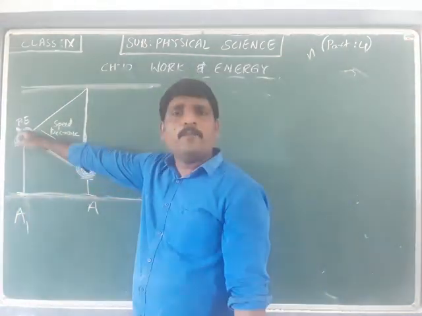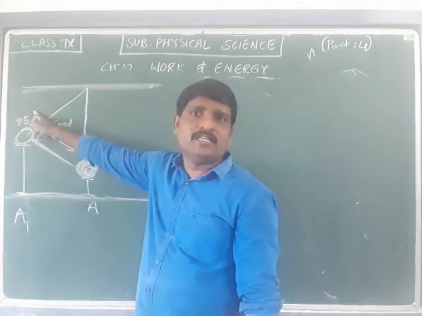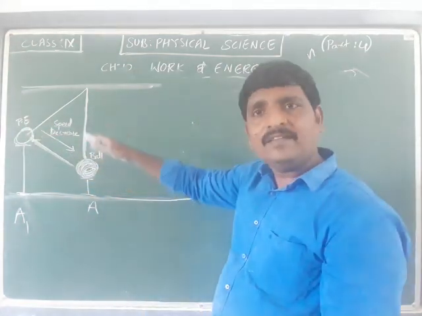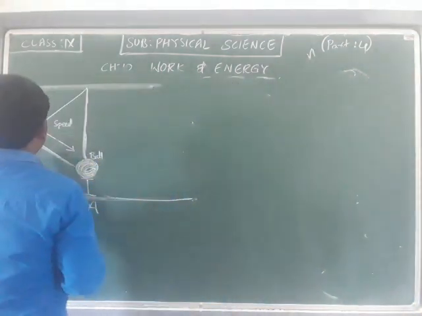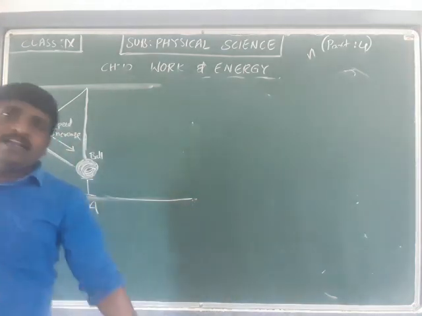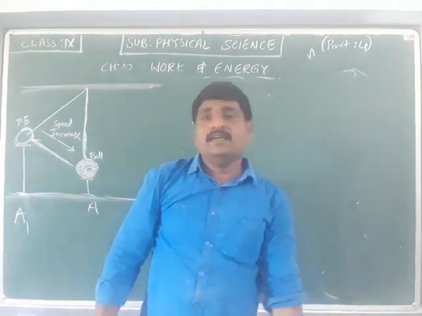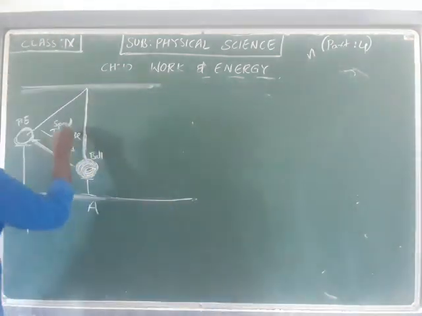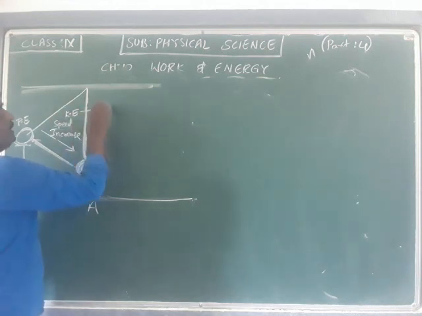We pull the ball to a certain height. As it is at the maximum height, it has the maximum potential energy. But when I release that ball, the speed increases. The ball will come faster from the height towards this point. As it is coming faster, it acquires some kinetic energy.